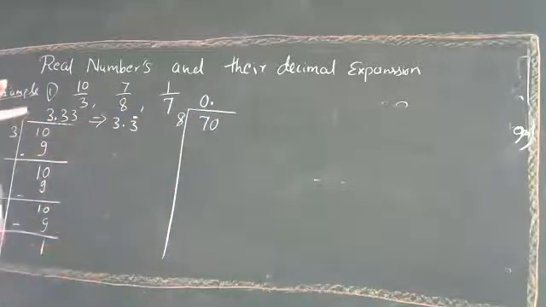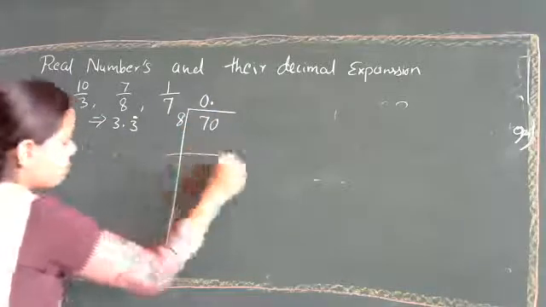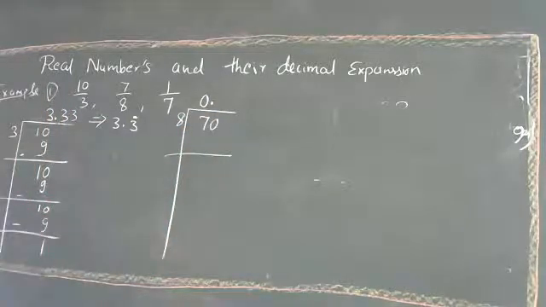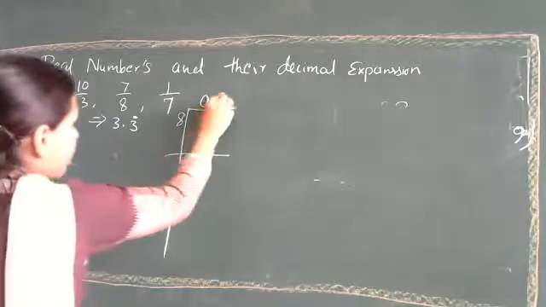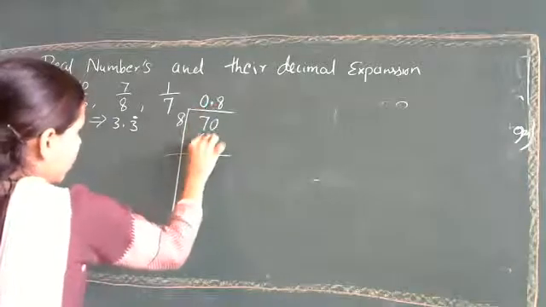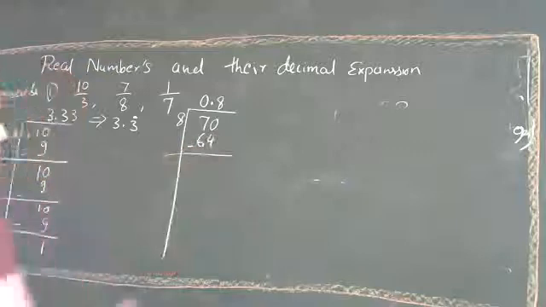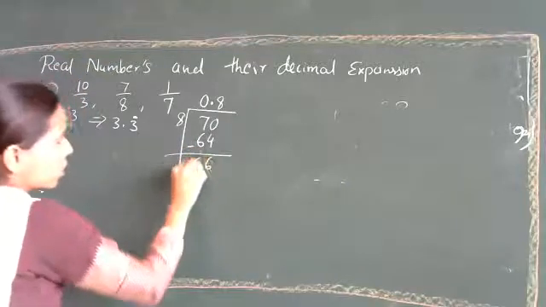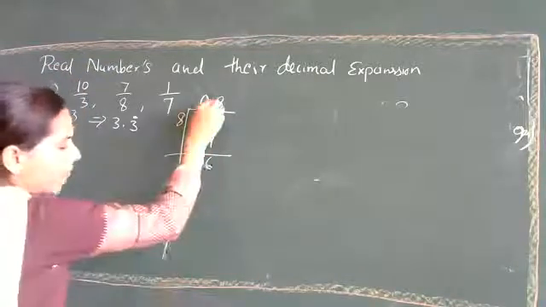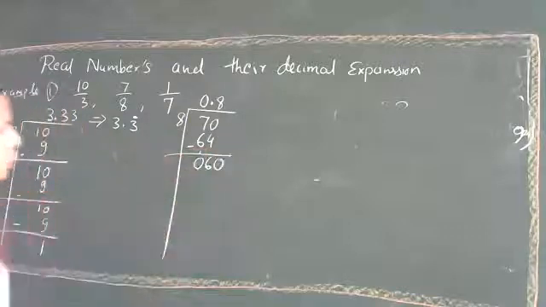What do we have to multiply with 8, so that in subtraction we get a value lesser than 8? You know division, right? We can use 8 8s are 64. What will remain? 6, and we take a 0. Again, the decimal point is already there, you can take a 0.